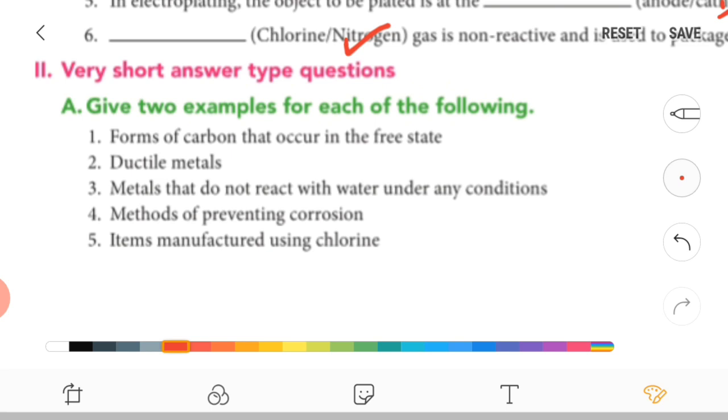And graphite is useful in pencils and also in lubricants. Second one, ductile metals, like gold and silver. Third one, metals that do not react with water under any condition are copper and gold.